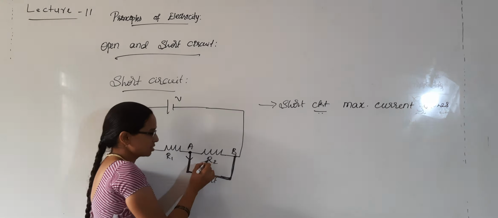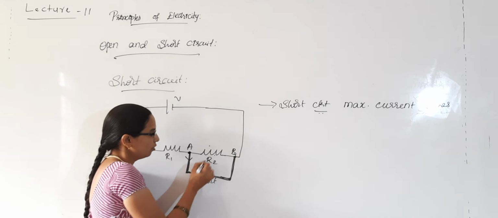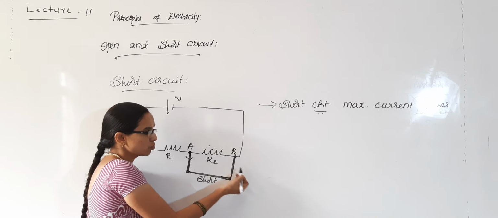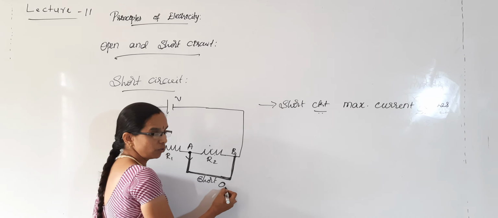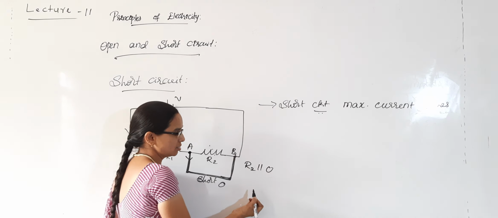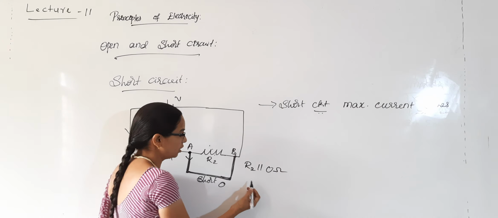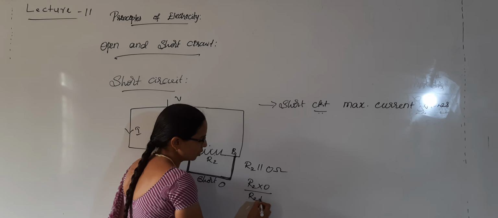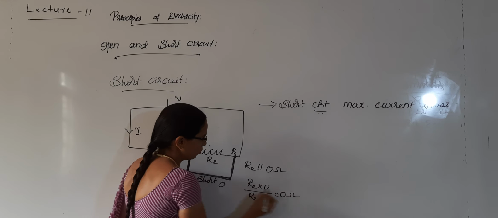Also the resistance R2 is in a parallel combination, where you have connected a resistance here and here you have a zero resistance. So R2 parallel to 0 ohm resistance means R2 into 0 divided by R2 plus 0. So, you will get 0 ohm. The parallel combination of this gives you 0 ohm.